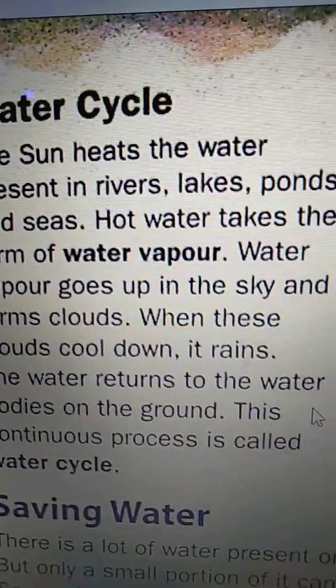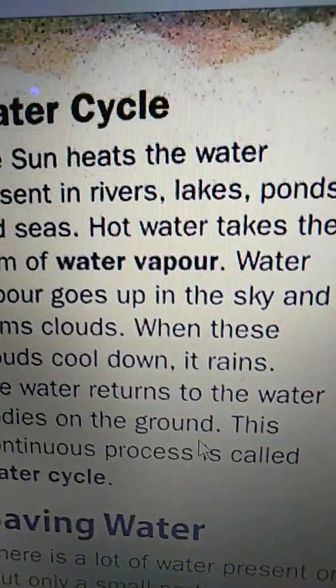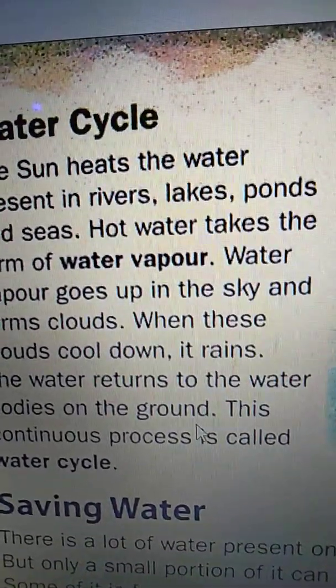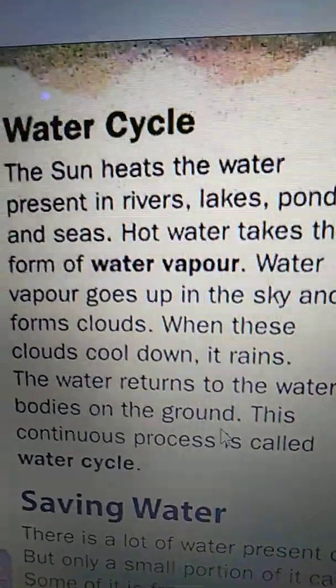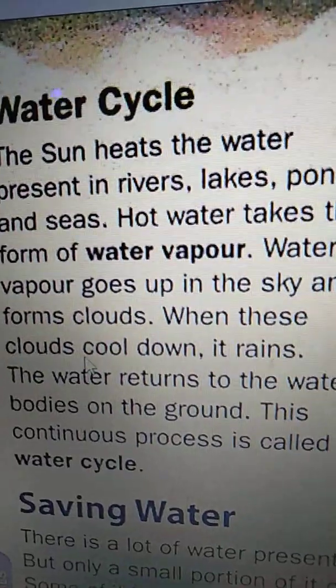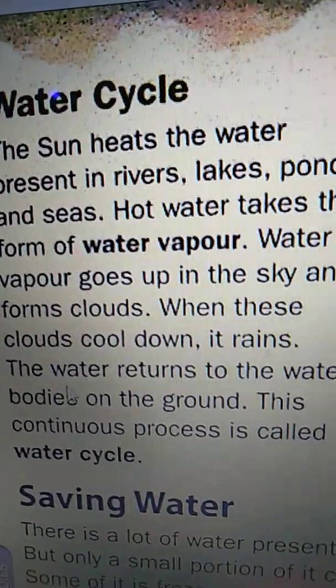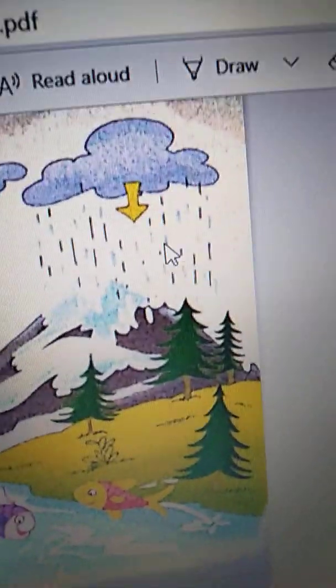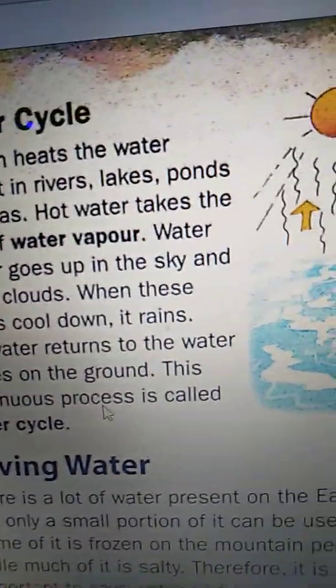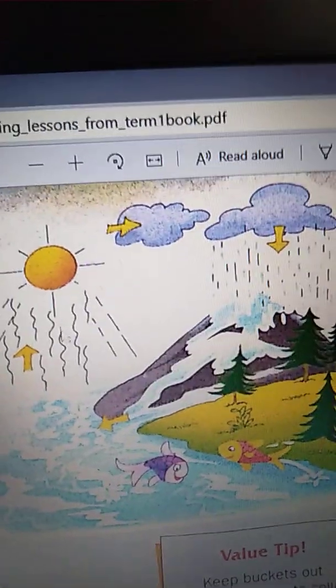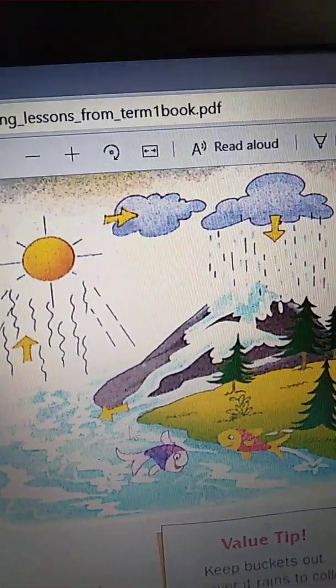The water returns to the water bodies on the ground. What are the water bodies? Rivers, lakes, ponds, seas, all these are water bodies, right? This water is again returning to the water bodies on the ground. So, this continuous process is called the water cycle. The entire process we call the water cycle.